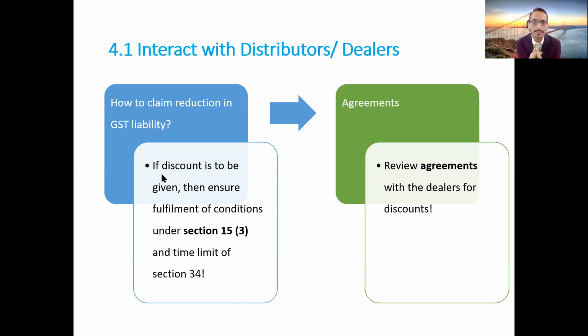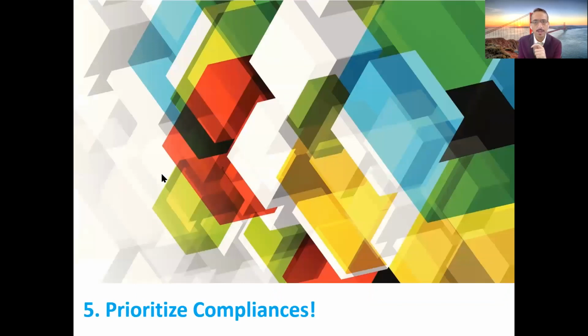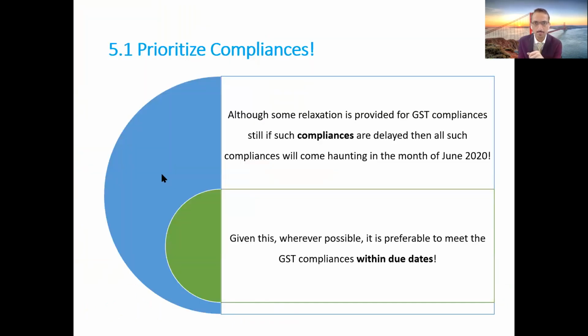Please note that this kind of addendum may not be accepted by the authorities. They are likely to litigate it, but still in our view, these addendums would suffice, because the Corona crisis is a special crisis and nobody would ever have imagined this kind of crisis. Even if your agreement does not mention Corona or a special discount, that is fine, but try to add it by way of agreement, and then you can take the benefit of the post-supply discount also.